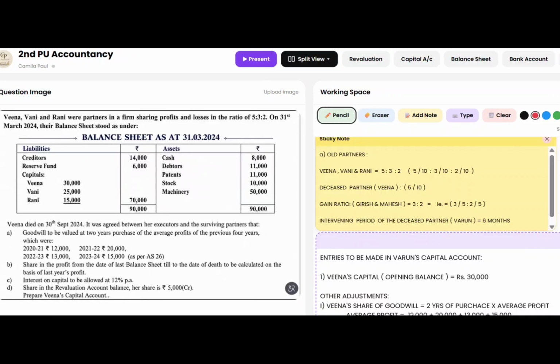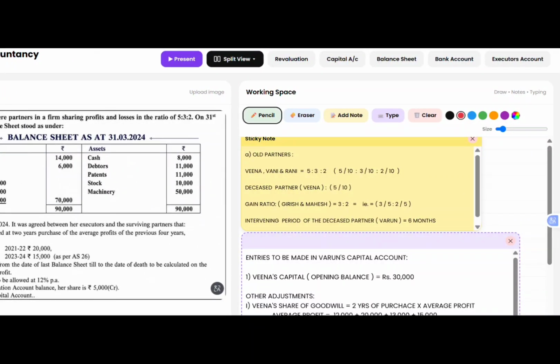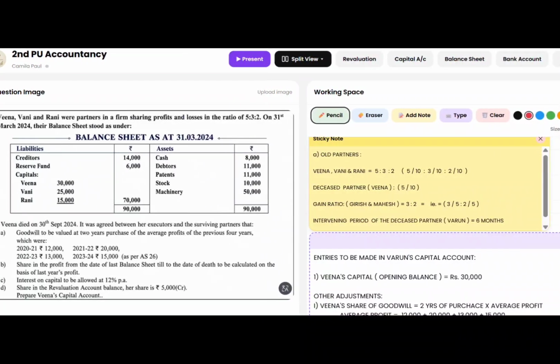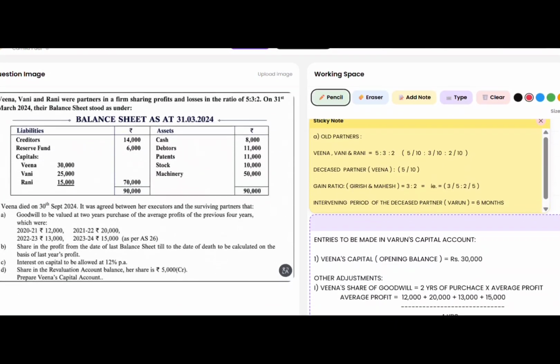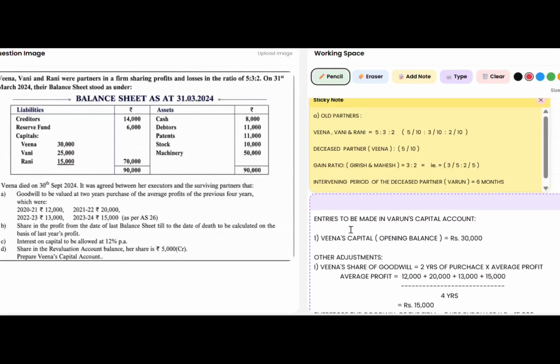Now, before we could prepare Veena's capital account, let us see what information is given to us. So here, Veena, Vani, and Rani are three partners. Their old profit sharing ratio is 5 is to 3 is to 2, and Veena is the deceased partner, and her share will be 5 by 10.